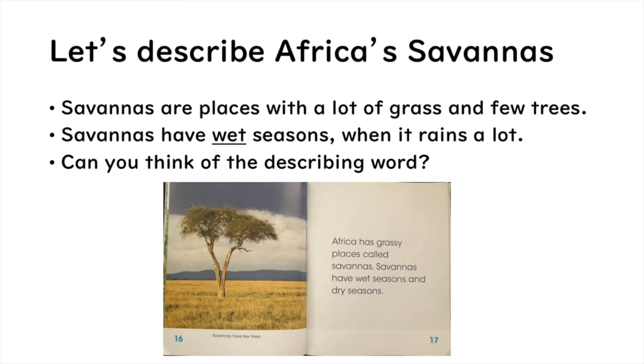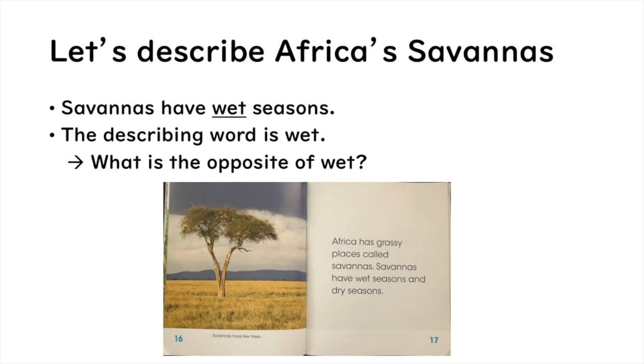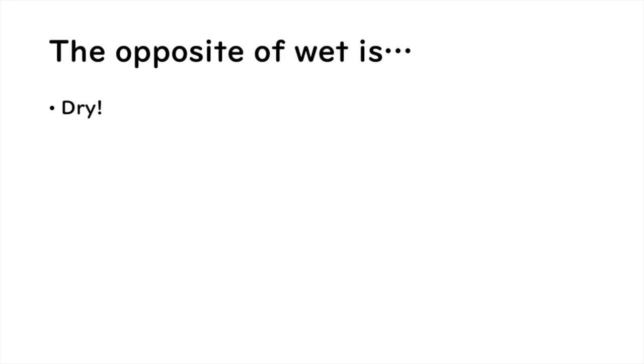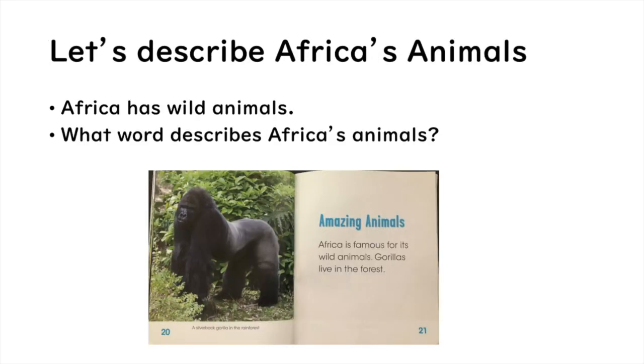Now let's describe Africa's savannas. Savannas are places with a lot of grass and few trees. Savannas have wet seasons when it rains a lot. What is the describing word here? Savannas have wet seasons. The describing word is wet. Now, what is the opposite of wet? The opposite of wet is dry.